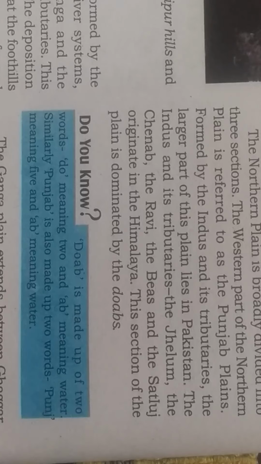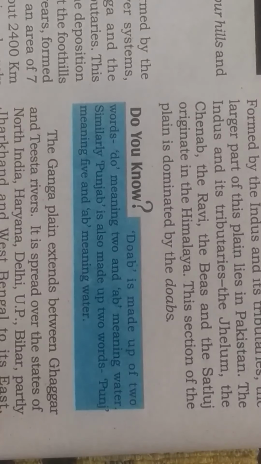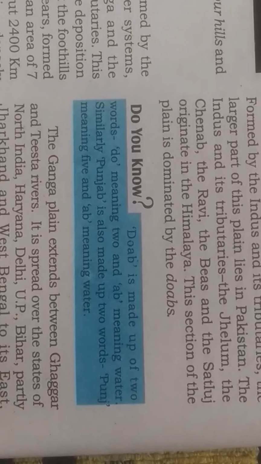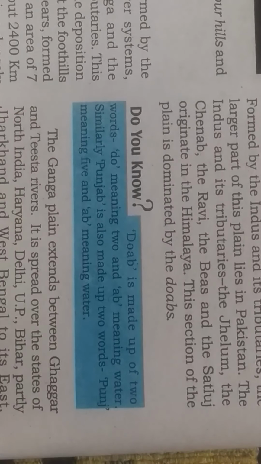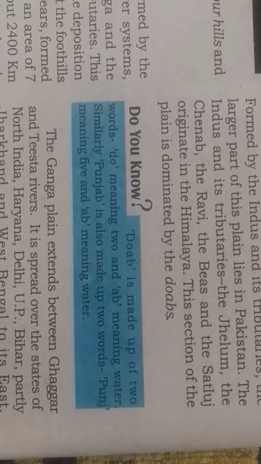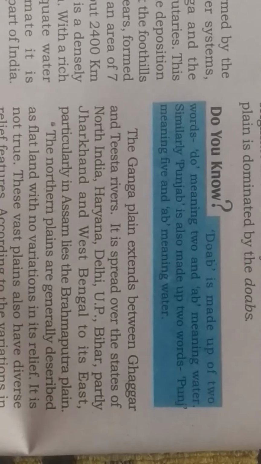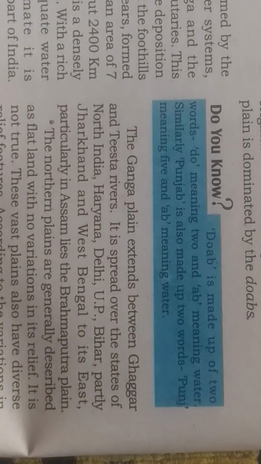The rivers which flow in this area are called Jhelum, Chenab, Ravi, Beas and Satluj. All these rivers originate from the Himalayas. Most of this section is lying between two rivers, and because it lies between two rivers, it is called Doab. And as five rivers flow in this region, it is called Punjab.